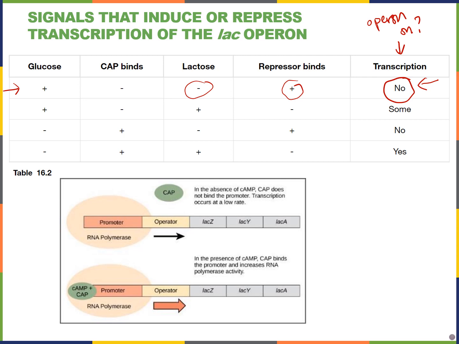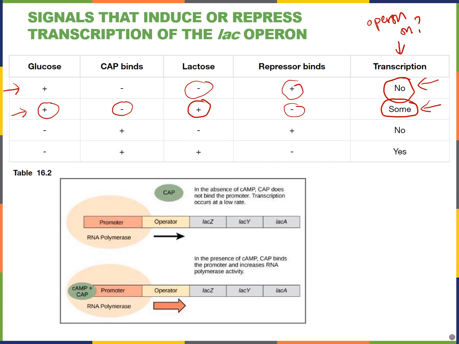All right, let's look at the second row. I have glucose available, so that means there's no cyclic AMP, so CAP does not bind. I do have lactose available. When lactose is available, it binds to the repressor protein, so it doesn't bind to the operator. So that means RNA polymerase is free to move forward and transcribe the genes. So there's some transcription.